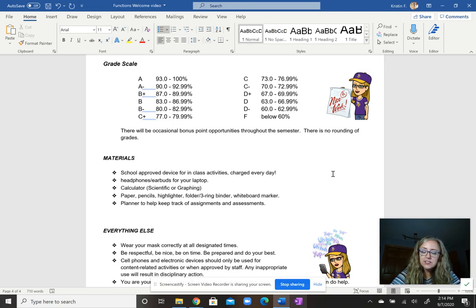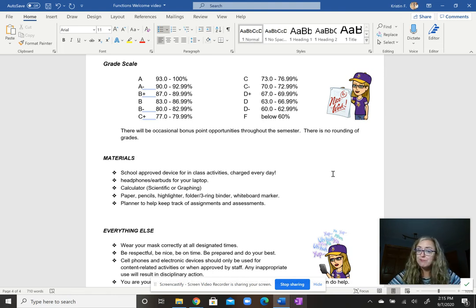A calculator, scientific or graphing, is all you'll need for class. A scientific is really all you'll need, but if you have a graphing calculator, you could use that as well. I will not be giving out calculators to use in class. So if you don't have one during class, you can use the Desmos Scientific Calculator app on your laptop as help. Paper and pencil, because you're going to be doing math, that makes sense. You will need a phone or a device that allows you to take a picture of your content to upload it back to Schoology. So you will need that eventually, but just not for accessing videos and that sort of thing. You won't need a whiteboard marker. That one we won't probably use this year.